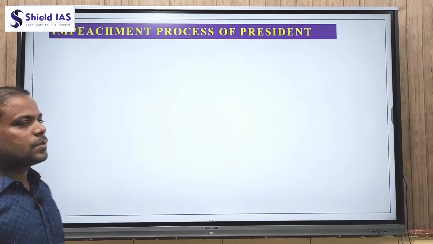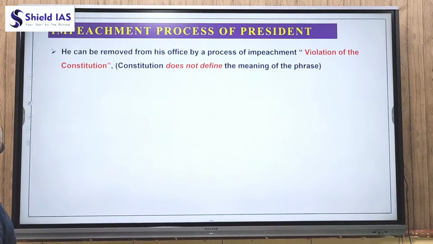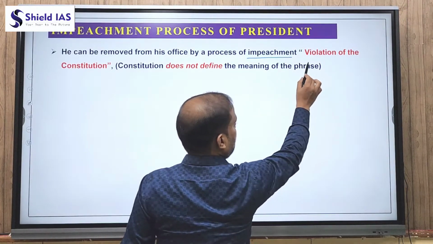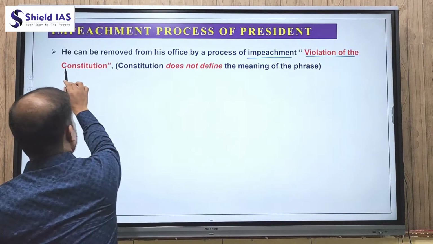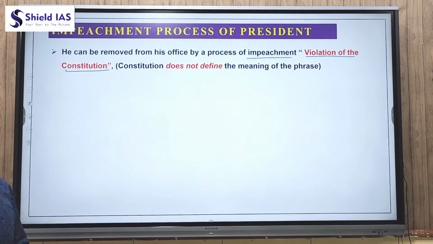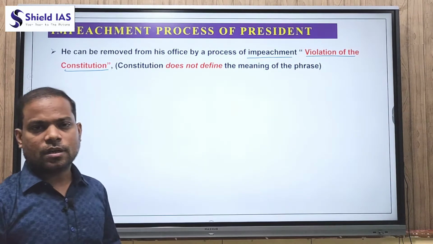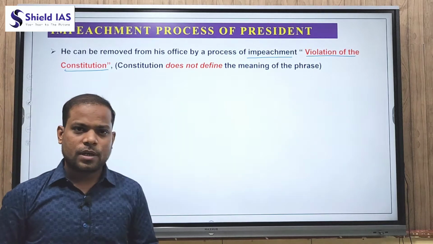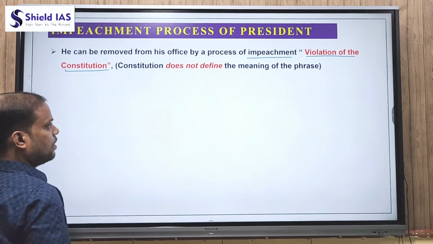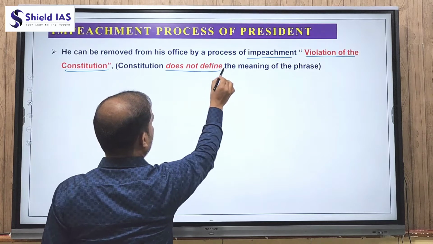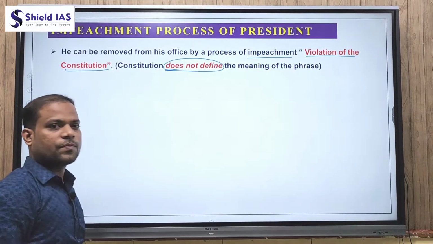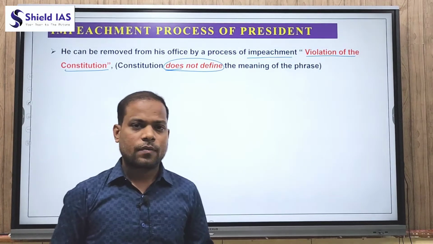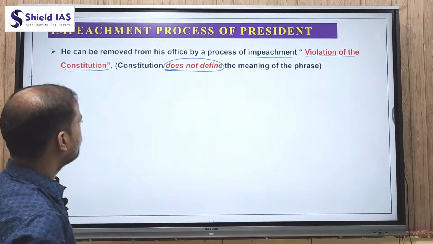And the impeachment process of the President: he can be removed from his office by the process of impeachment when the President violates the Constitution. If the President of India violates the Constitution, then the President can be removed by the process of impeachment. Remember, the Constitution does not define the meaning of the phrase, that is, it does not define what is the meaning of a violation of the Constitution and what is the meaning of impeachment.